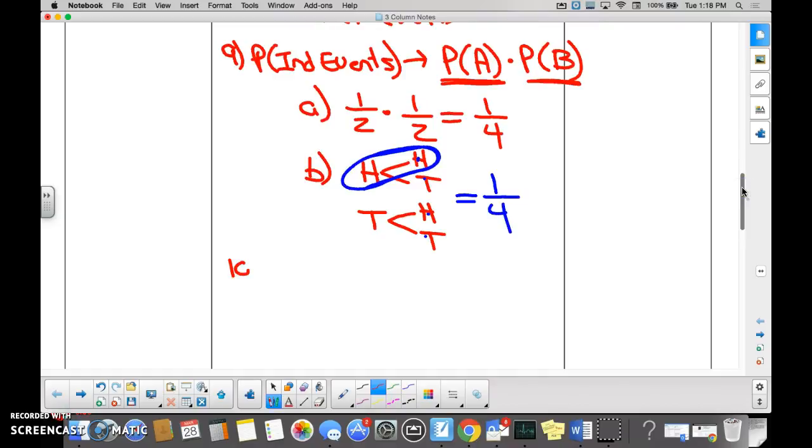The second formula then would be the probability of dependent events. This is where I was very proud of this group because you guys seem to get this much better than my last year's group. Probability of dependent events would be what? Who can tell me the formula for the probability of dependent events? Grace. Probability A times probability B after A.